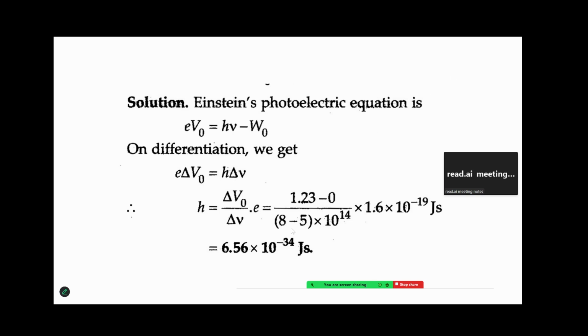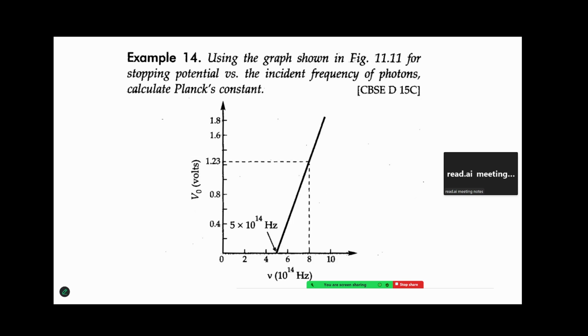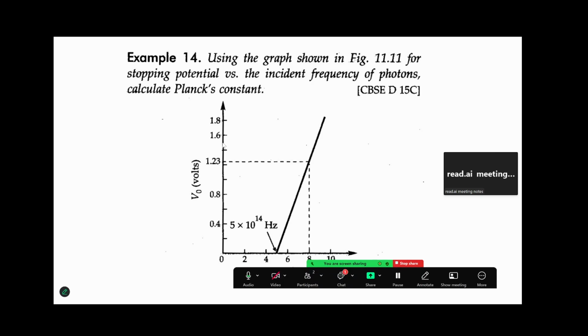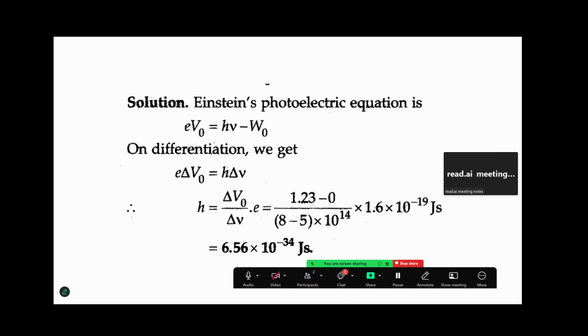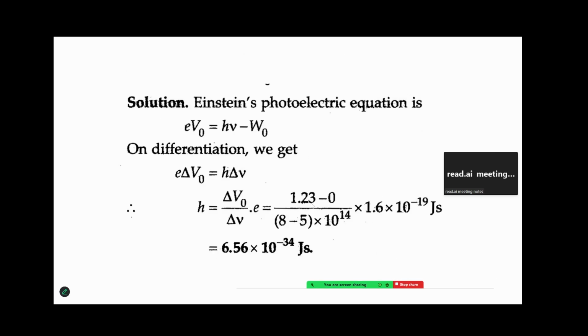So 8 minus 5 essentially is the difference in the x. Okay. What they have taken is they have taken this 8 value and they have taken 5. That actually has come from this part, from the x axis, and y is 0 to 1.23. So this is h in joule second, and when you multiply it by 1.6 you get 6.56, slightly different, slightly on the higher side.